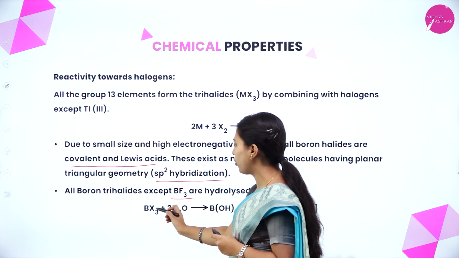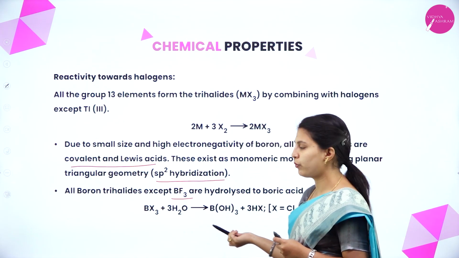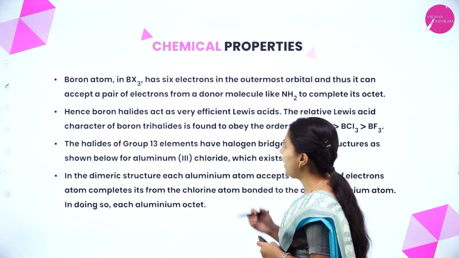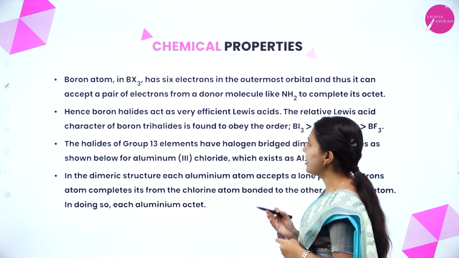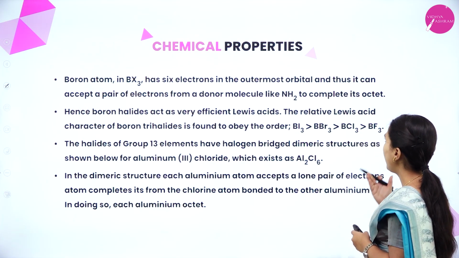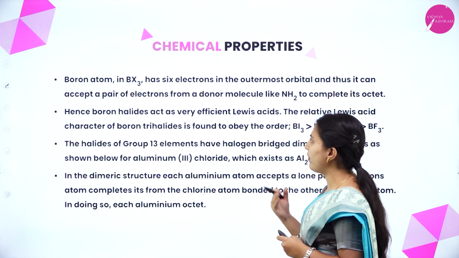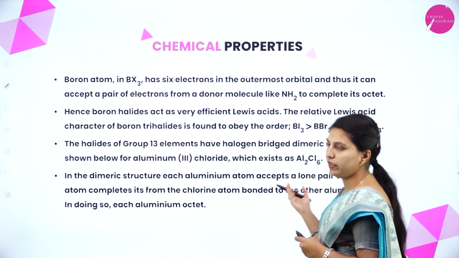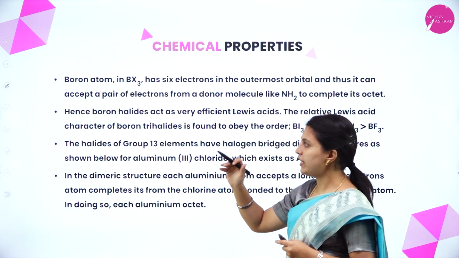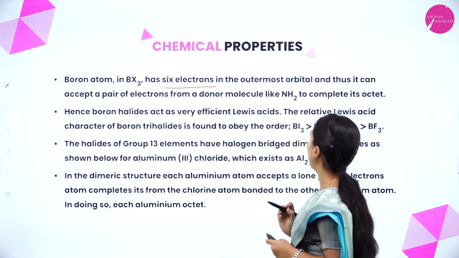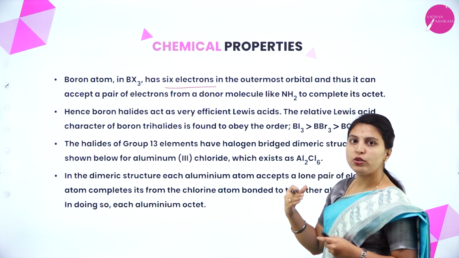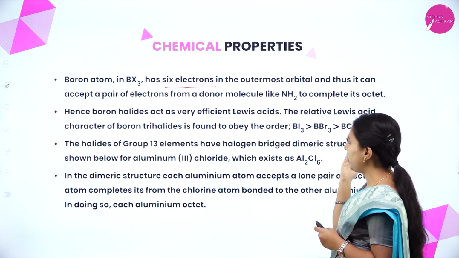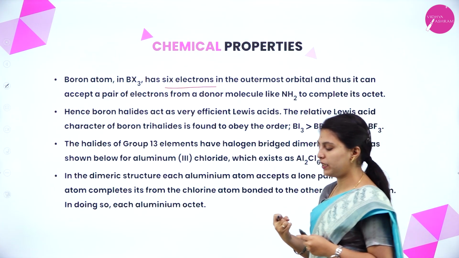See here, BX3 boron trihalide gets hydrolyzed with water. It will form boric acid plus hydrogen halide. The boron atom in BX3 has 6 electrons in the outermost orbital and thus it can accept a pair of electrons from a donor molecule like NH3 to complete its octet. What they are telling is that BX3 has 6 electrons in the outermost orbital, so it can accept a pair of electrons from a donor molecule like NH3. It will be accepting the electrons.